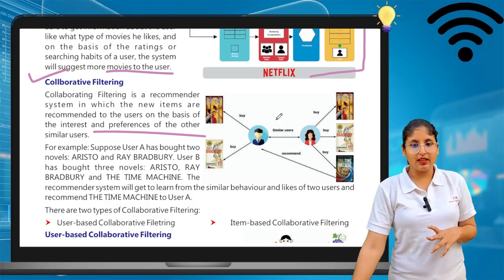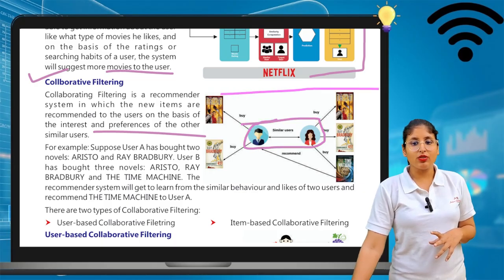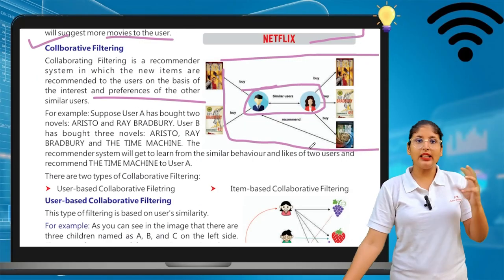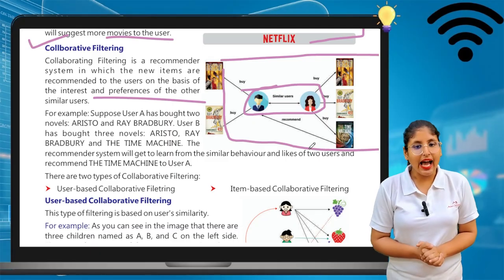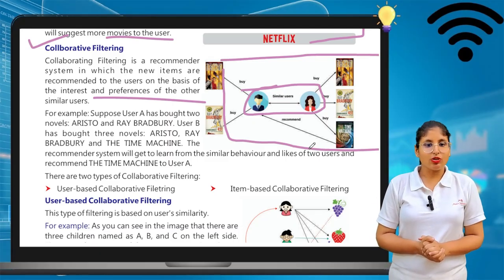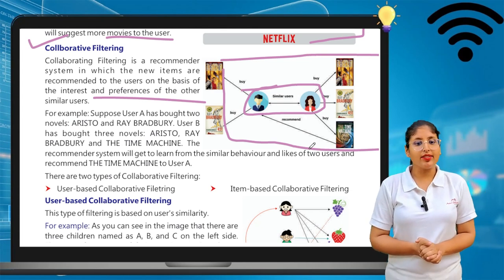Because they want to buy and sell something, they give the same preference to both of them, because their likes are the same. For example, suppose user A has bought two novels, Astro and Ray Bradbury. User B has bought three novels, Astro, Ray Bradbury, and The Time Machine.